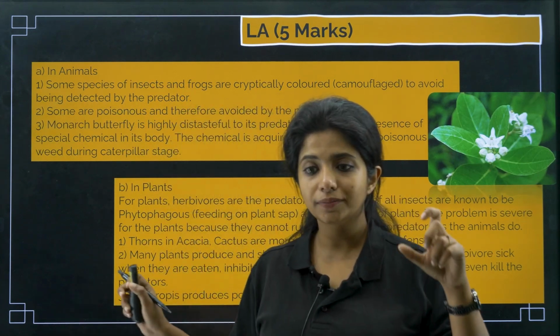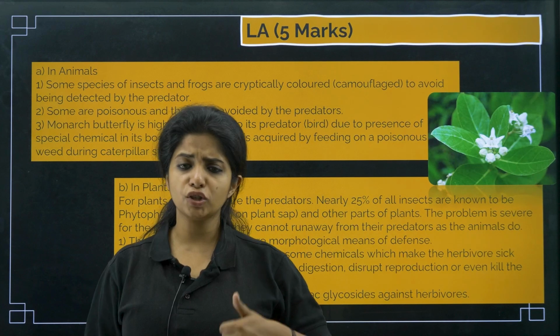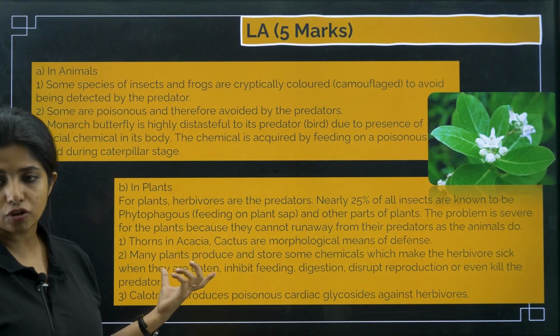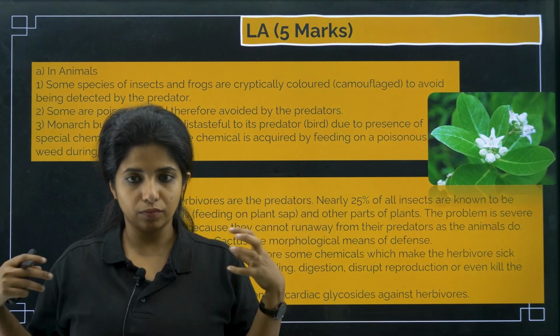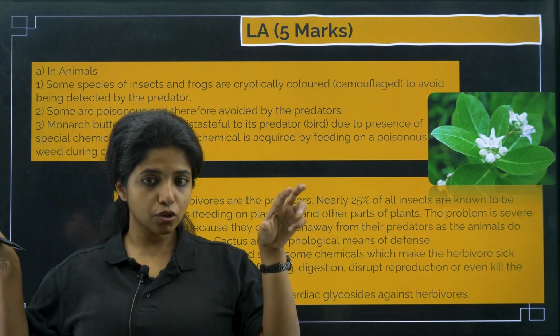So have you seen thorns on the plant? Thorns in the case of acacia, thorns in the case of cactus and everything, they are morphological means of defense. Morphological as in their body only they are creating a defense mechanism. They are changing their morphology, their physical appearance. Okay, and these thorns are going to protect them.